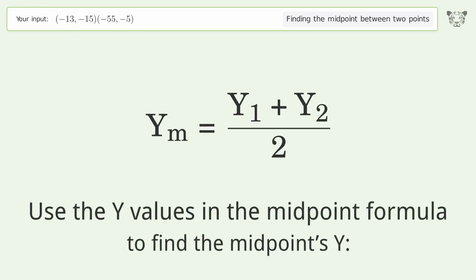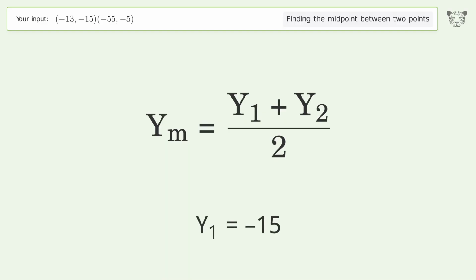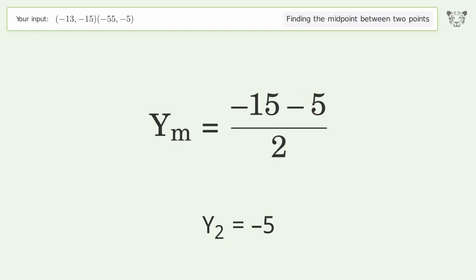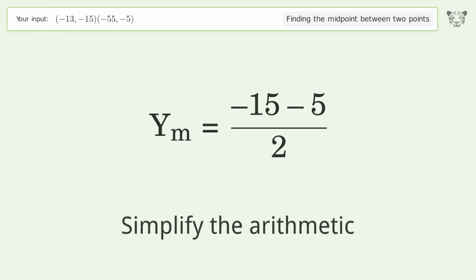Use the y values in the midpoint formula to find the midpoint's y. y1 equals -15. y2 equals -5. Simplify the arithmetic.